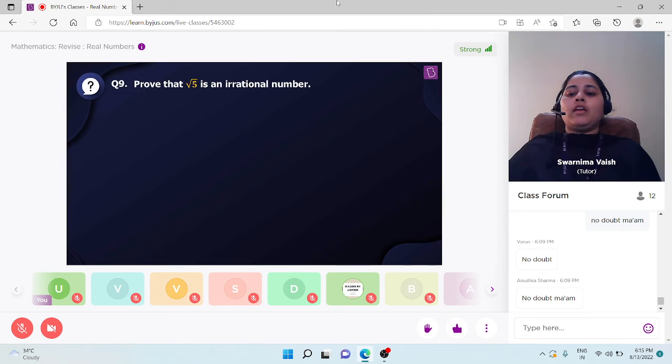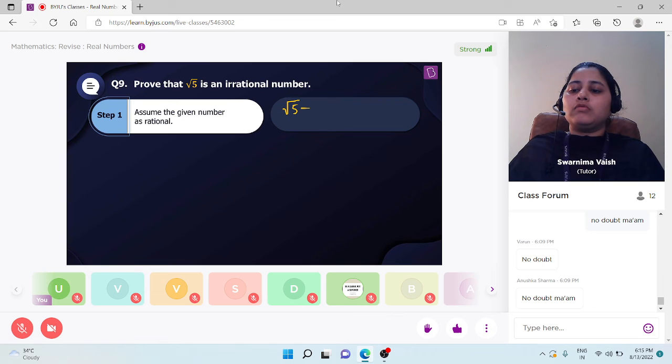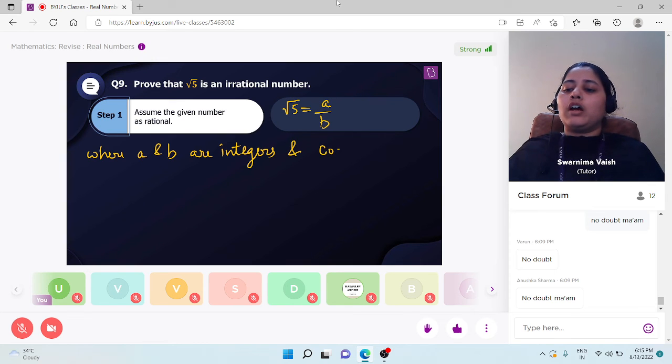Okay. So students, in the same way, we can prove the irrationality of any other number. So students, let's solve a question where we have to prove root 5 is an irrational number. Friends, for proving this, let's suppose a contradiction. Let's suppose root 5 is a rational number. So if root 5 is rational, it means we can write root 5 in the form of a by b, where a and b are integers. And let's suppose they are co-prime numbers.